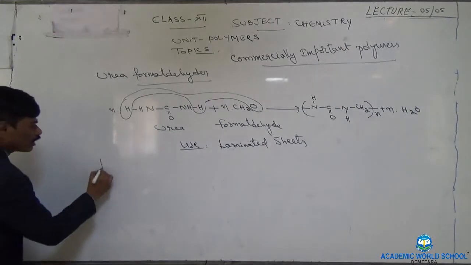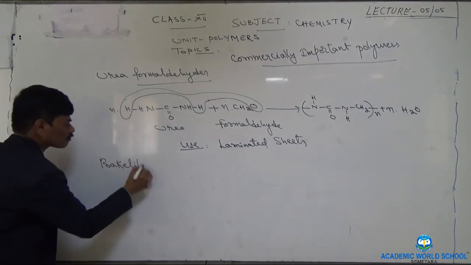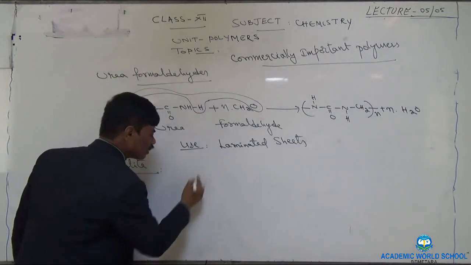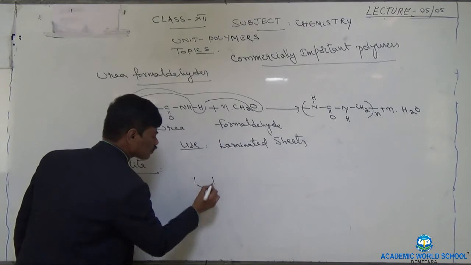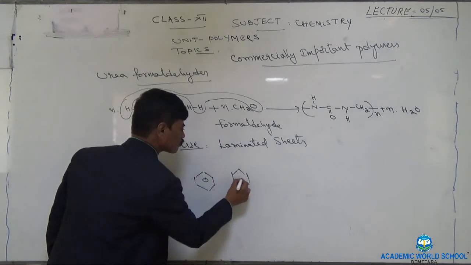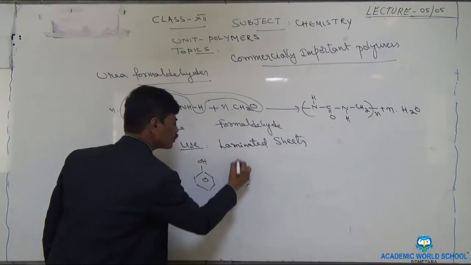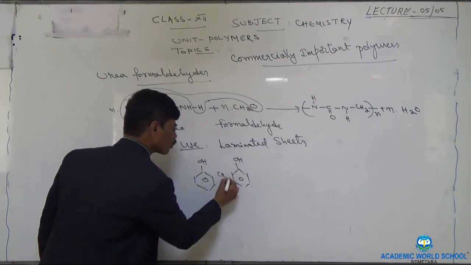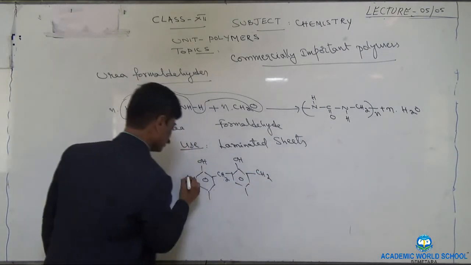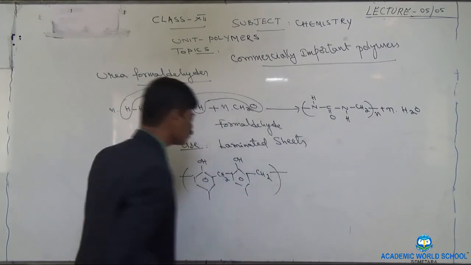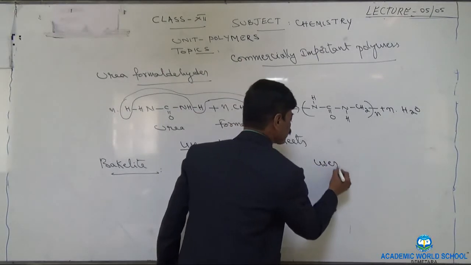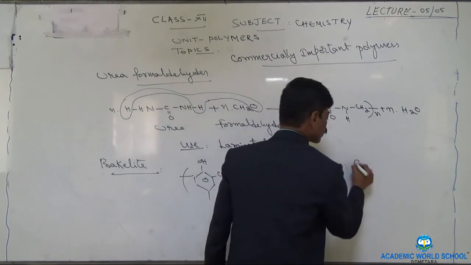Next is bakelite. Its structure, let us say, directly I am showing its structure. Already it was taught. Bakelite, 2 benzene rings, top OH group, in between 1 methylene group, on one side methylene group, connecting this. This is bakelite. It is infusible mass, and as far as its uses are concerned, it is used in making of good quality combs.